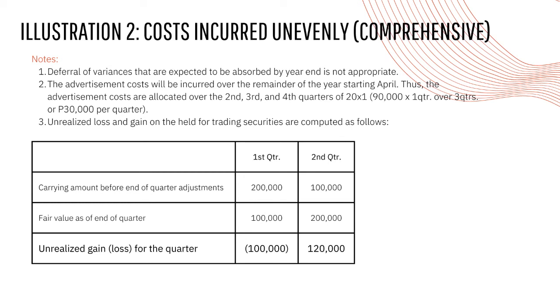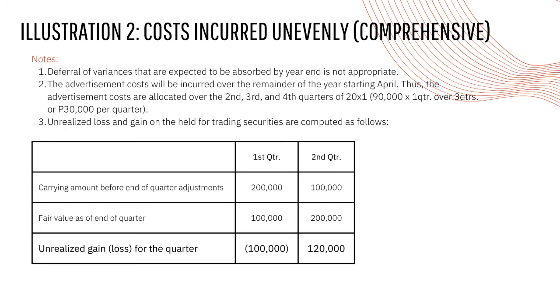3. Unrealized loss and gain on the held for trading securities are computed as follows. Carrying amount before end of quarter adjustment, 200,000 first quarter and 100,000 second quarter. Fair value as of end of quarter na 100,000 at 200,000 equals to unrealized gain or loss for the quarter na 100,000 sa first quarter at 120,000 sa second quarter.